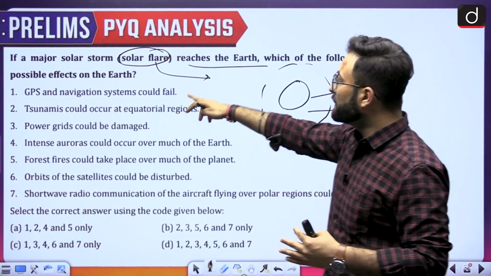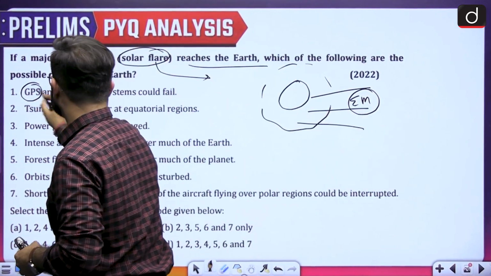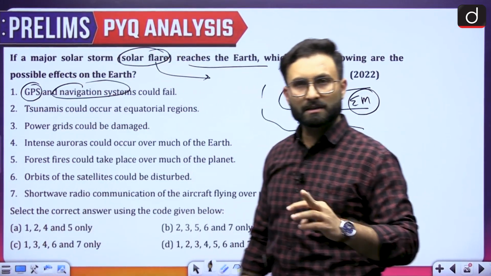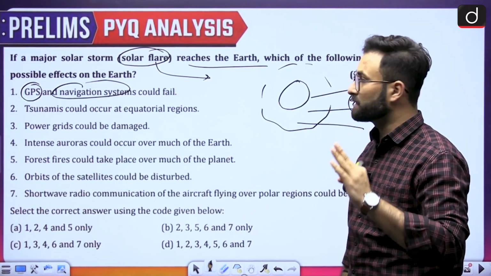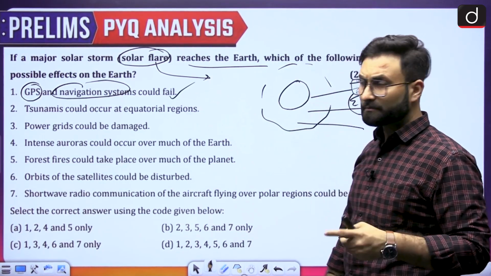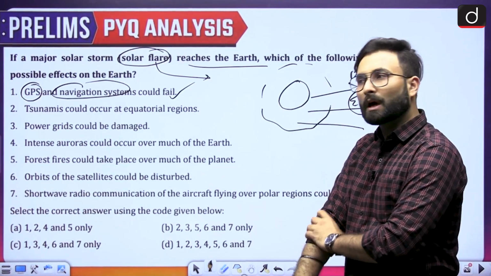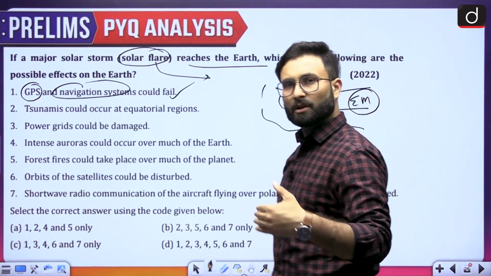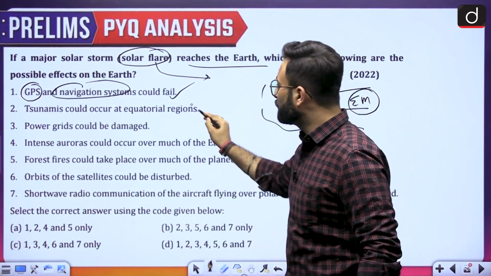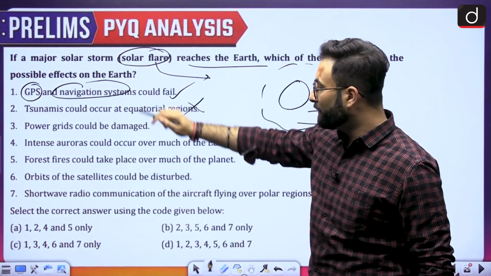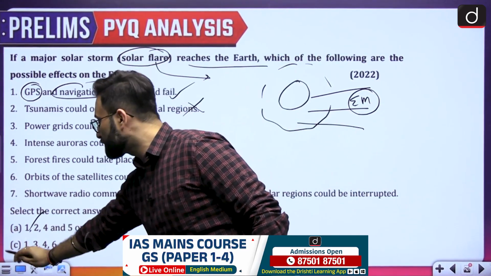Now let's see what are the possible effects on the earth. First, GPS and the navigation system. When we talk about the GPS and the navigation system, that means we are using electromagnetic communication, so it will be impacting this. Coming to the next one, tsunami could occur at the equatorial regions. Now tsunami is basically a physiological or climatological phenomenon that has nothing to do with solar flares, so you can eliminate that. So the second one you can eliminate from here. Option C is your right answer.